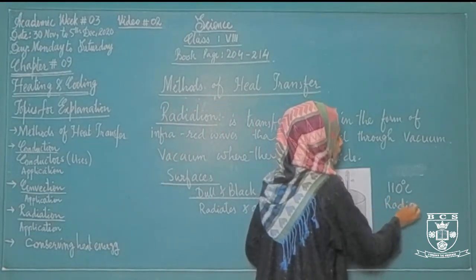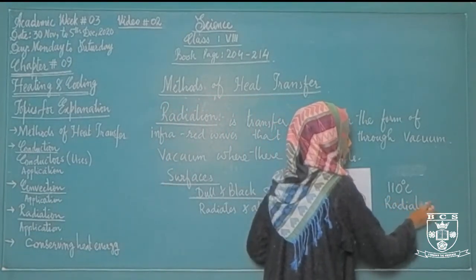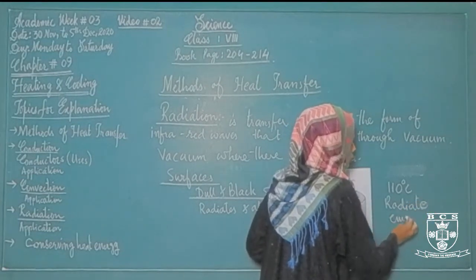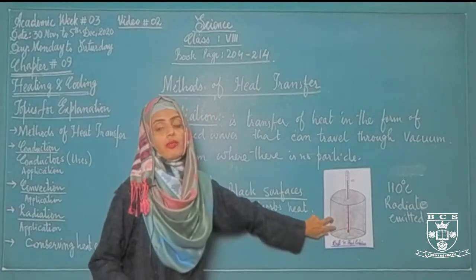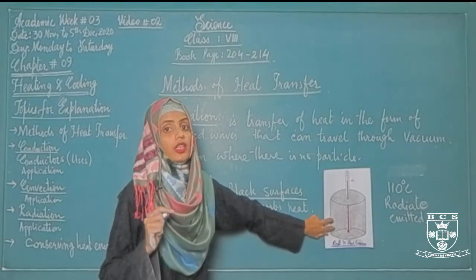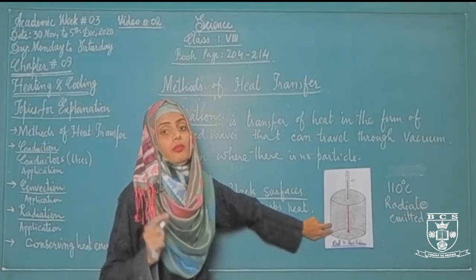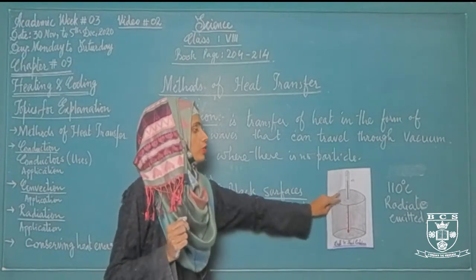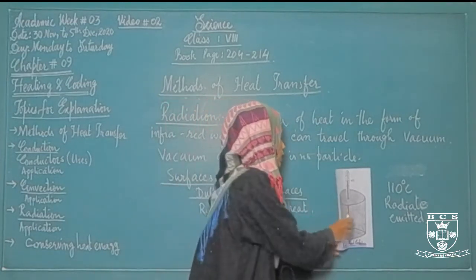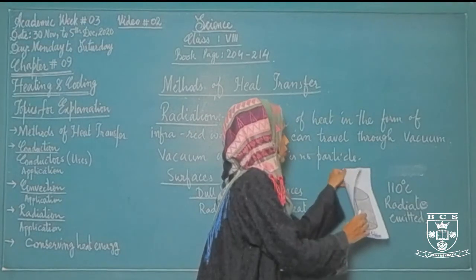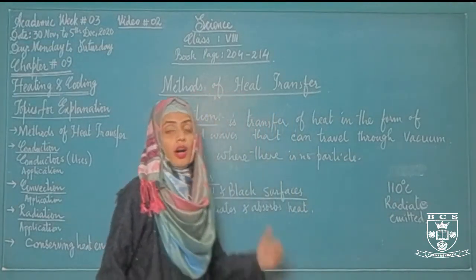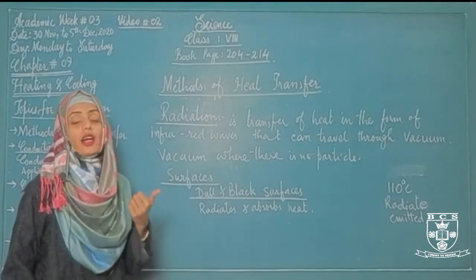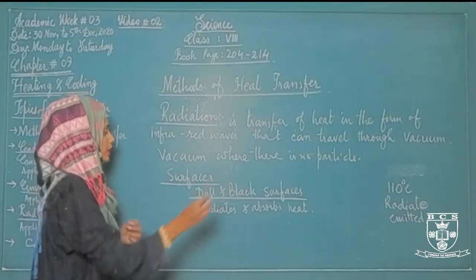Now what will happen? This container will start to radiate heat, start to emit heat, start to release it. The heat will be emitted from the container if the temperature of the container is greater than the temperature of its surrounding. So this is called a dull or a black surface that radiates and absorbs heat greater than the shiny and silvery surfaces.